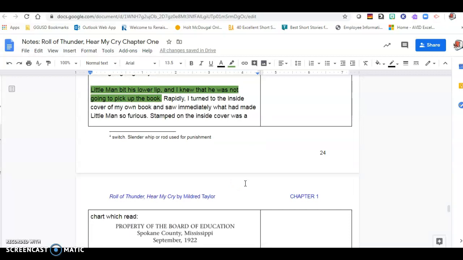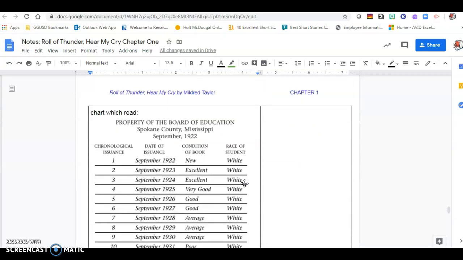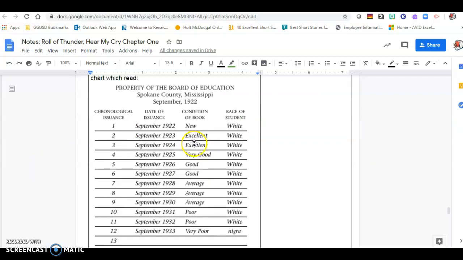Stamped on the inside cover was a chart which read, "Property of the Board of Education, Spokane County, Mississippi, September 1922." Date of issuance, the condition was new, the race of the student was white. The condition of the book goes from new, excellent, very good, good, average, poor, to very poor.